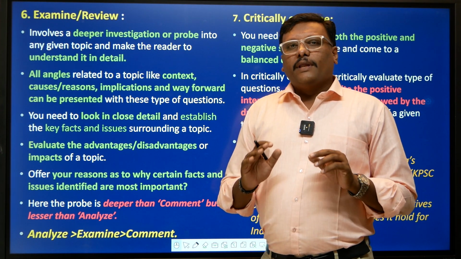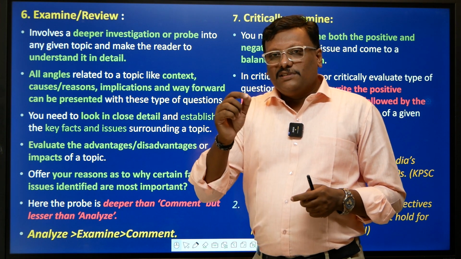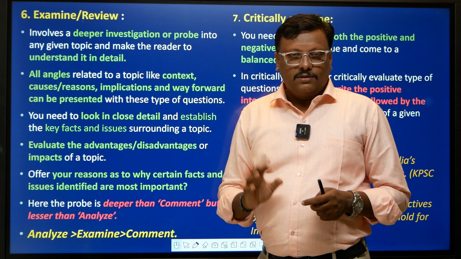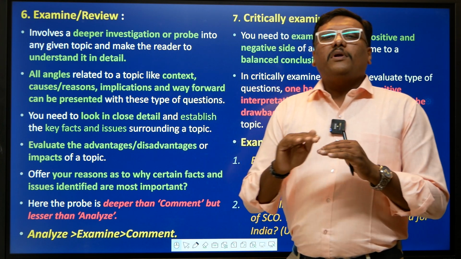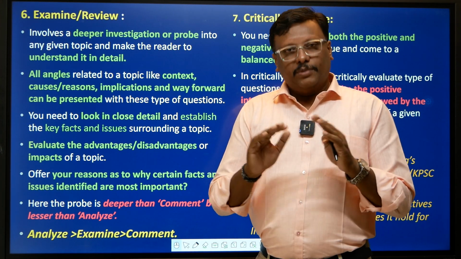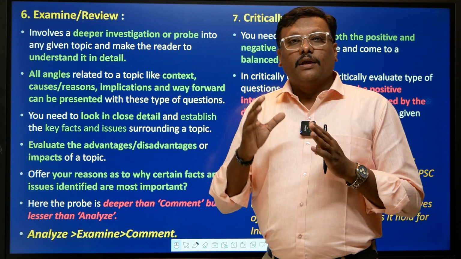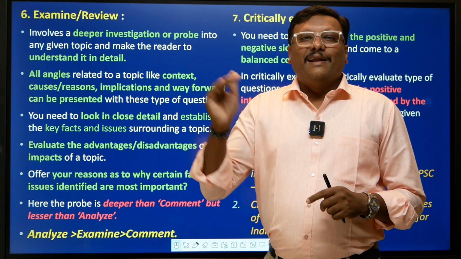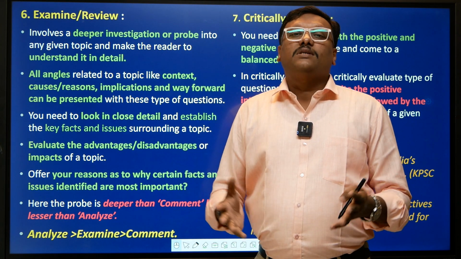But there are three directives which are almost the same and change only in the degree of in-depth analysis: analyze, examine and comment. Comment is the least, where you try to deconstruct a particular topic. Then comes examine, which is in-depth analysis, much greater than comment but lesser than analyze. Analyze requires overall holistic analysis.